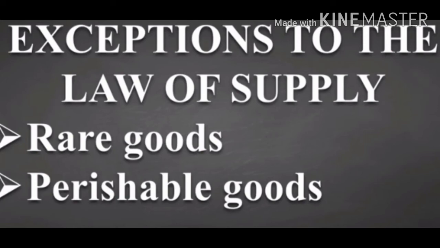Second is perishable goods. Highly perishable goods like milk, milk products, green vegetables, meat, eggs, fish, etc., cannot be stored for a longer time. Even if their price falls, their supply will not contract because they cannot be preserved. So in current times, with the availability of cold storage for such goods, even this exception is a matter of debate.